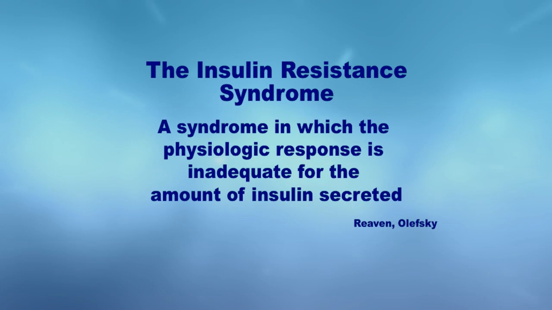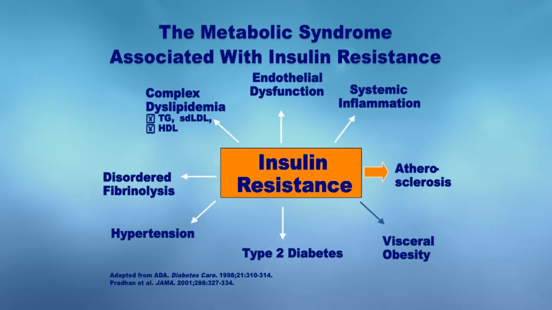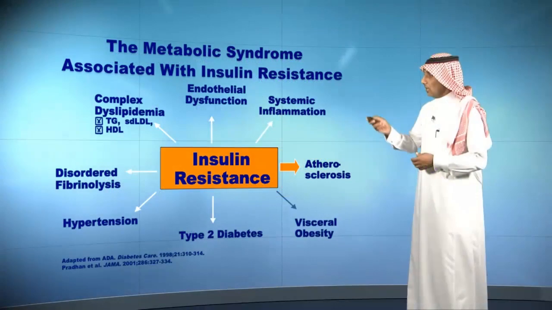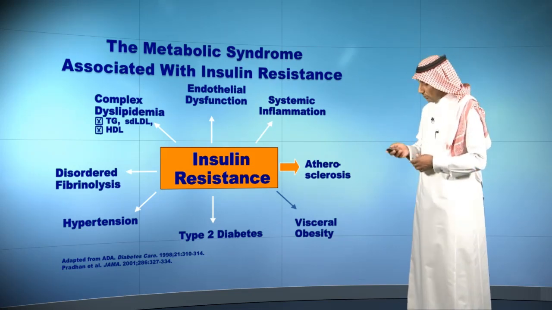So what is metabolic syndrome? Metabolic syndrome is a syndrome in which the physiological response is inadequate for the amount of insulin secreted. As we see here, insulin resistance will cause atherosclerosis, which leads to cardiovascular disease, and it will also lead to visceral obesity, which leads to type 2 diabetes.